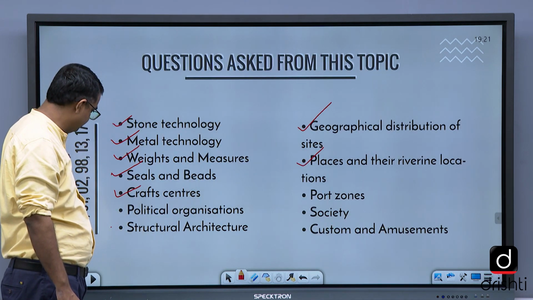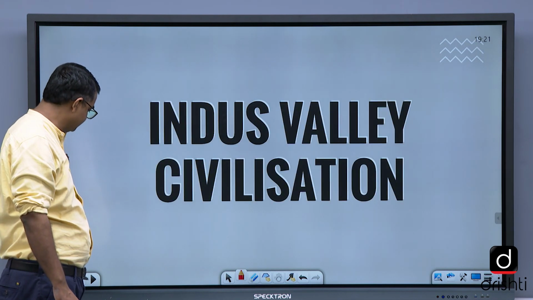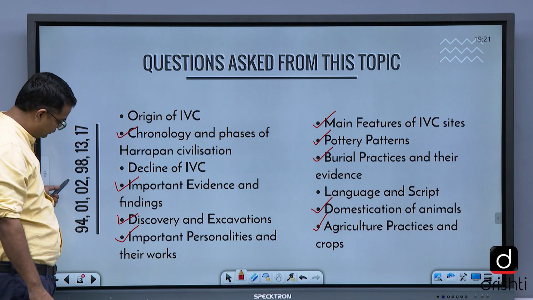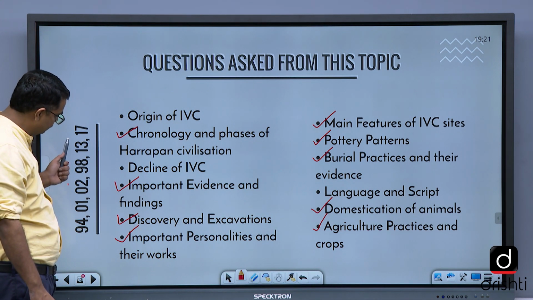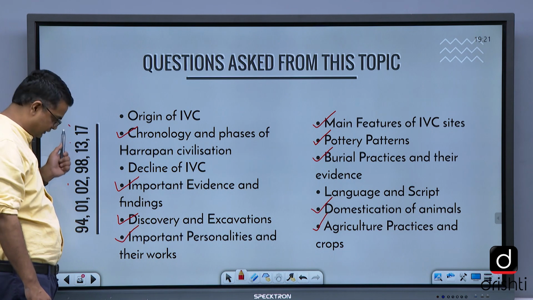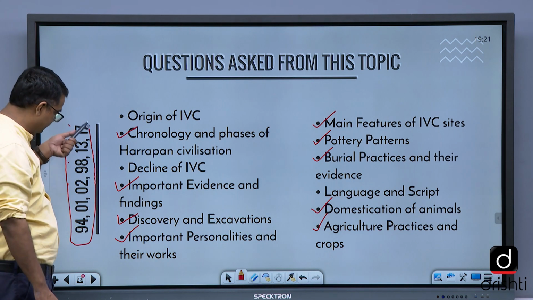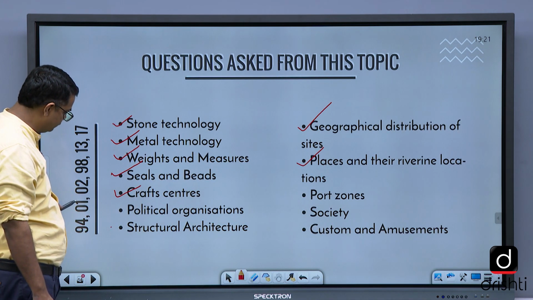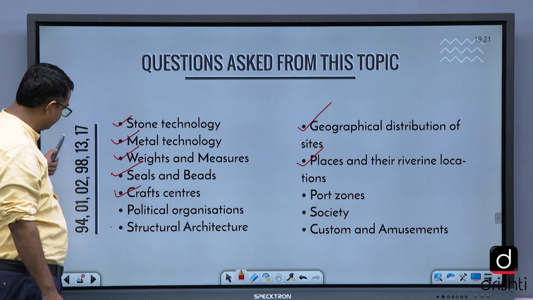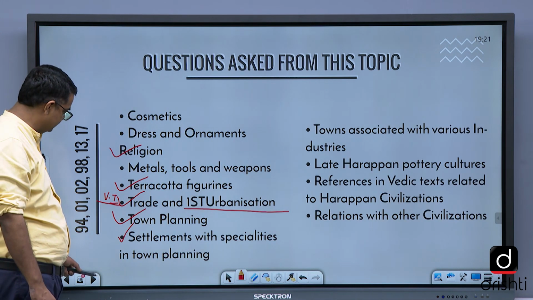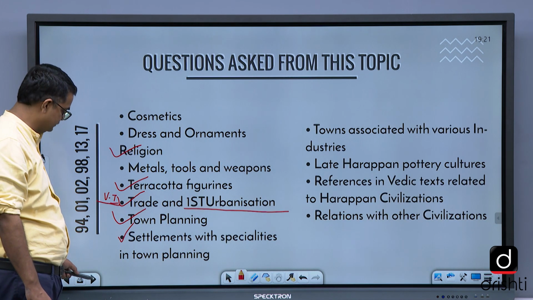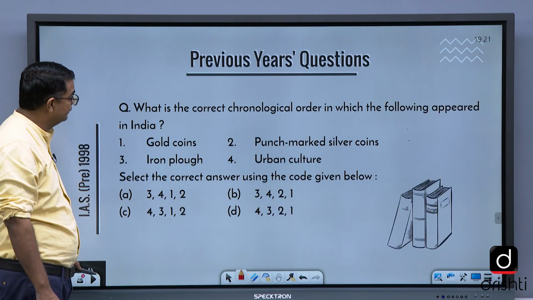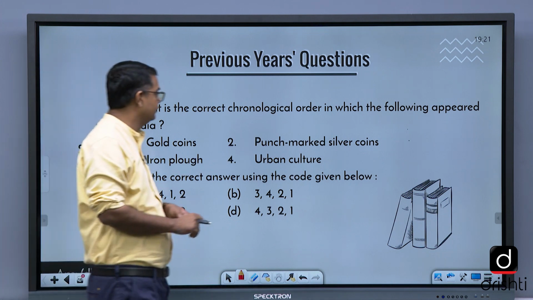Before we take a look at the previous year's papers, you can see that in 94, 2010, 2002, 98, 2013, 2017, you see the questions that were asked. These are the questions that they ask from ancient India. Then take a look at the previous year's paper.